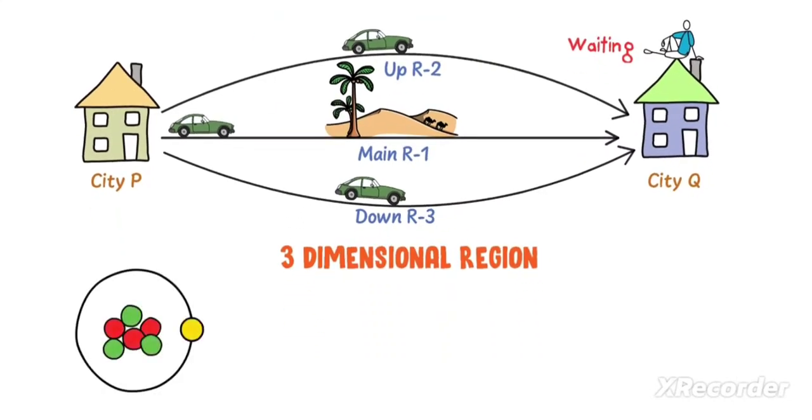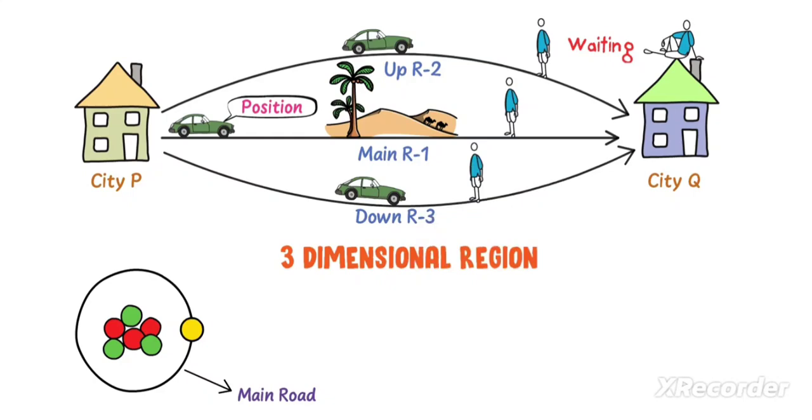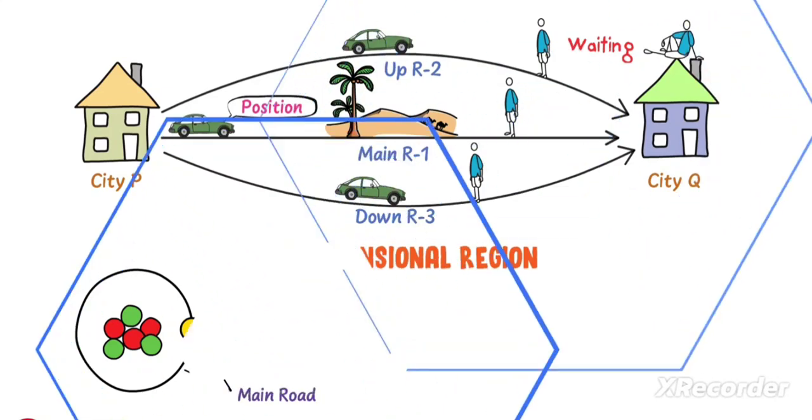Similarly, consider an atom. We have learned in the previous slide that electrons revolve around the nucleus over fixed circular paths. I call these orbits main roads. Now listen carefully. If you want to find the location or position of the car between CTP and CTQ, you will search for the car on road 1 or on road 2 or on road 3. It means that the car is present in this three-dimensional region or space.